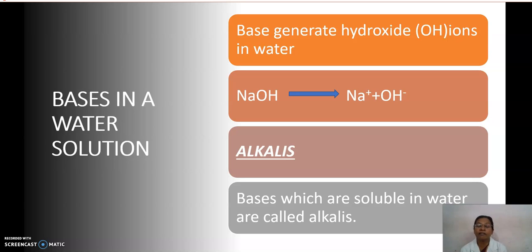Magnesium hydroxide, see, when we are burning magnesium, we are getting magnesium oxide, a white powder. When it is dissolved in water, that magnesium oxide is dissolving in water and we get magnesium hydroxide. So that also is an alkali. So bases which are soluble in water are known as alkalis.